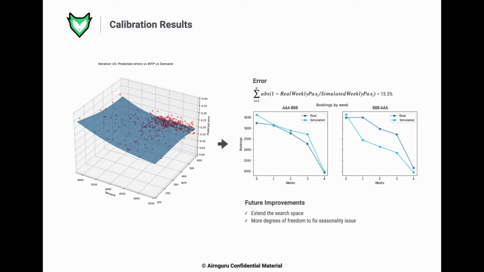Each red dot shown in this chart is one simulation run with a different set of parameters. It's easy to see how the algorithms end up focusing more simulations closer to what the predicted function indicates as the minimum. The optimal combination of demand multiplier and willingness to pay multiplier are 5.5 and 5.9.